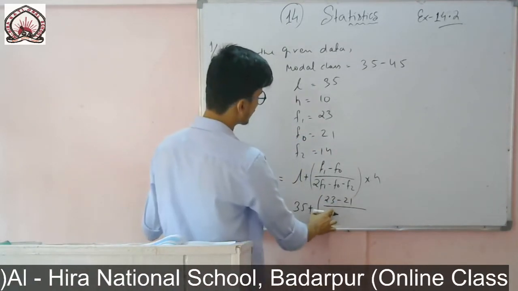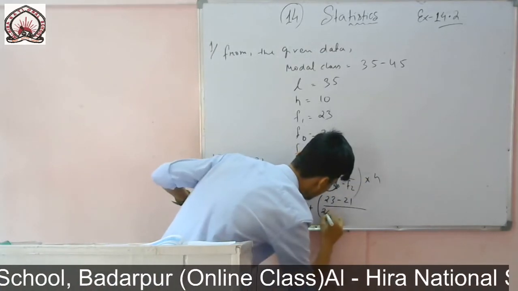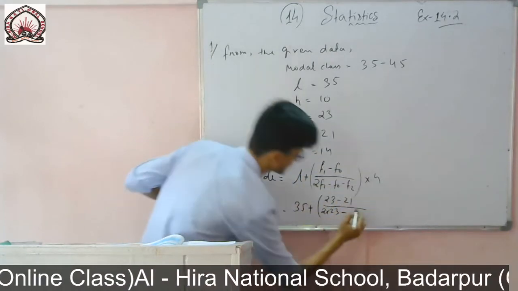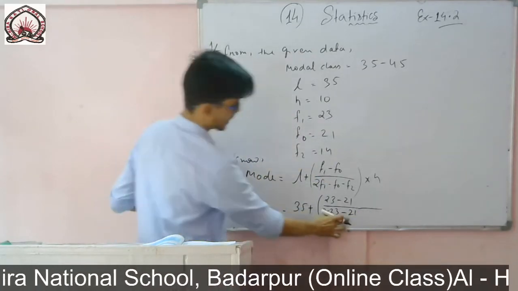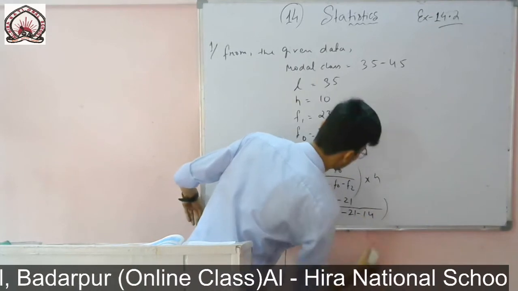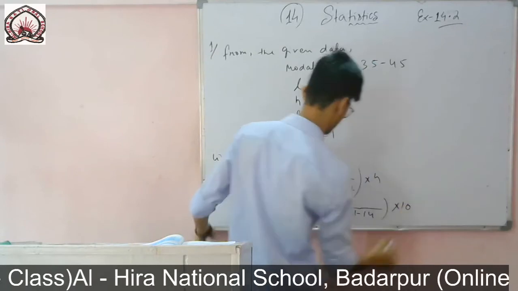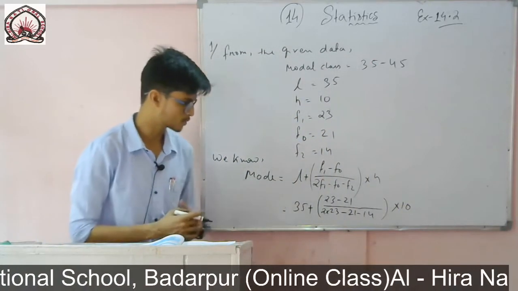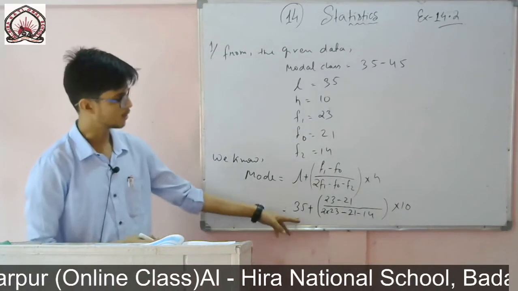Then 2 into F1, 2 into 23 minus F0 it is 21, minus F2 it is 14, into height it is given 10. I am just substituting it, hope it is clear. So I have written the same thing, and the lower limit it is 35.